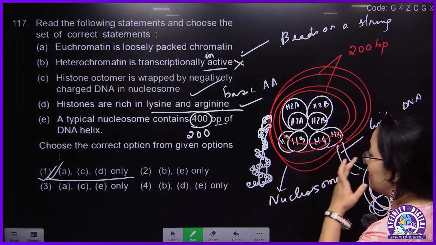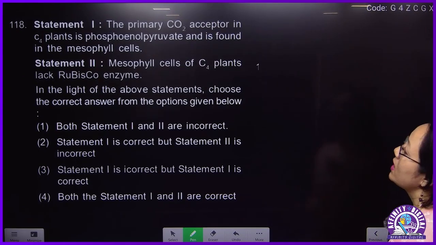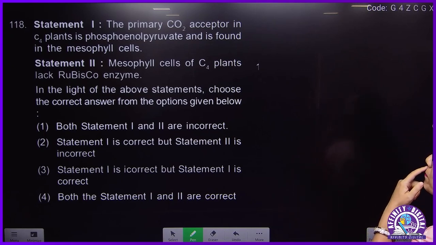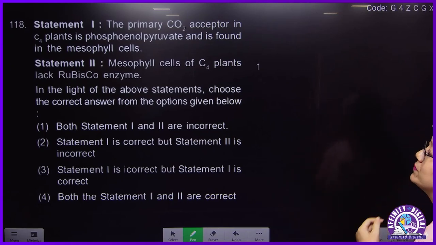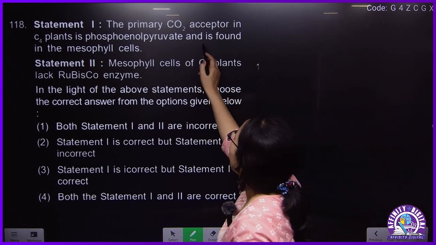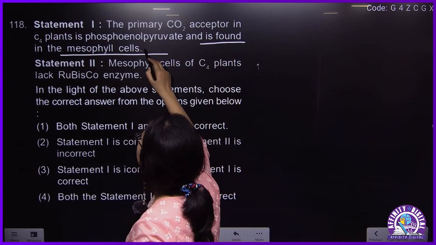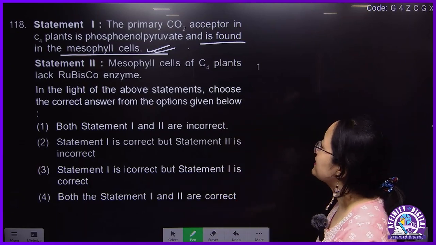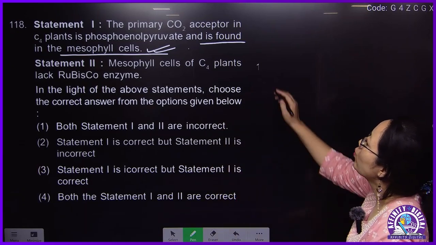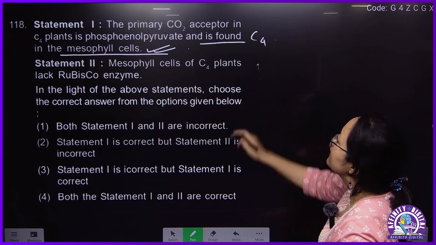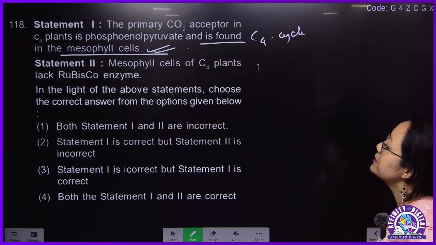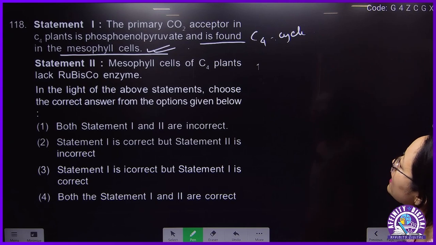Okay. So next, the primary carbon dioxide acceptor in C4 plant is PEP. This is correct. And where is it found? It is found in the mesophyll cell. And what is this? This is the C4 cycle. That means it is correct. Carbon acceptor in C4 plant is PEP and is found in the mesophyll cell.